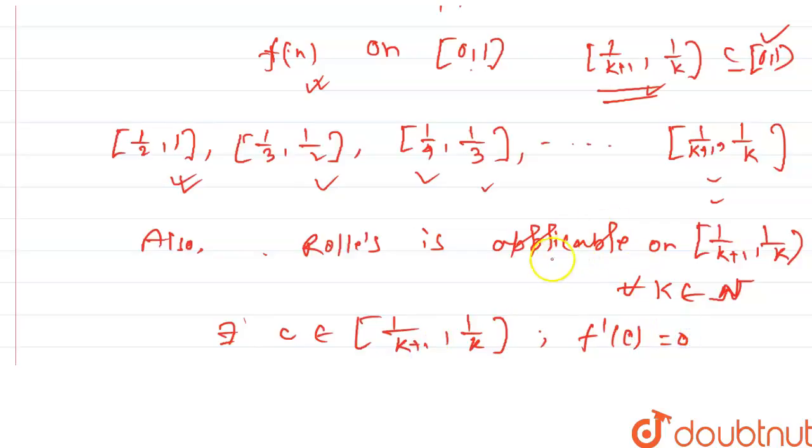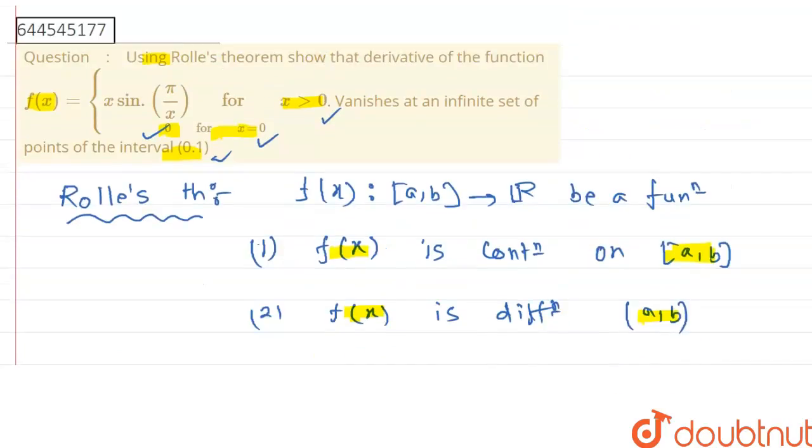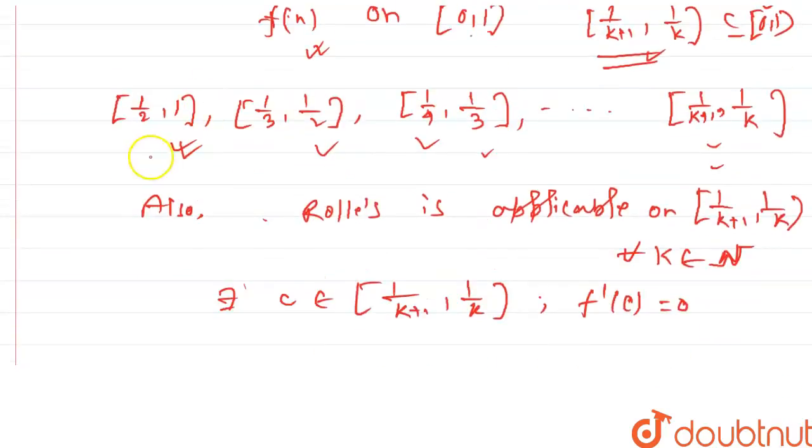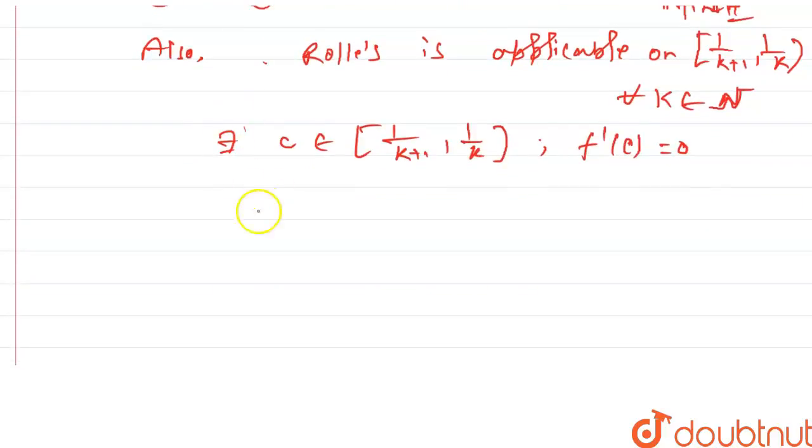So here we see that there are infinitely many intervals where the function satisfies the Rolle conditions, and f of x vanishes at an infinite set of points on that interval. Obviously this set, if we count it, is an infinite set. So our answer is this. Thank you.